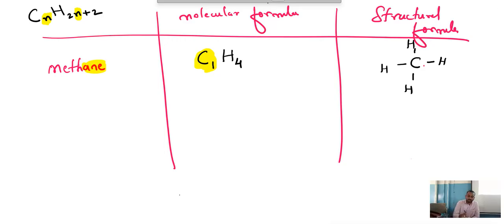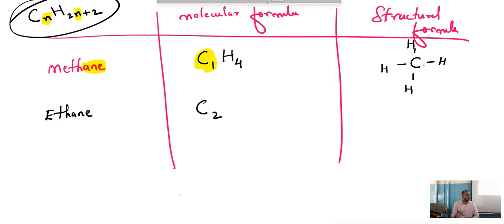Now come back to ethane. See, methane you may not understand, but ethane you will get better clarity. What is the position of n? Ethane is 2, C2. In the general formula you have to substitute: in place of n you write 2. H is 2 2s are 4, 4 plus 2 is 6. C2H6. How many carbon do we have? 2 carbon. Between carbon to carbon, alkanes have a single bond.